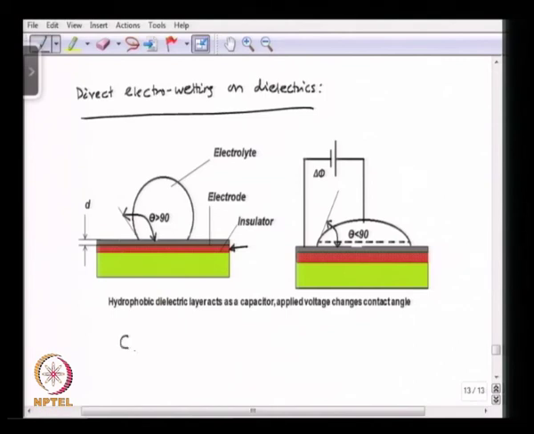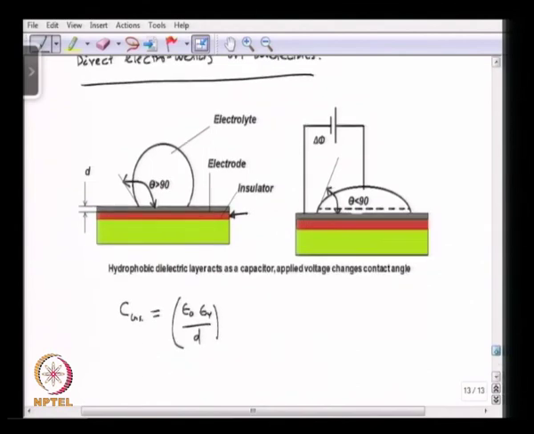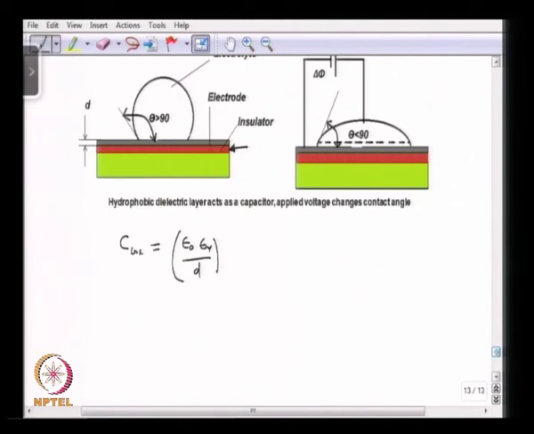The capacitance of the insulating layer, which can be controlled, is given by epsilon 0 epsilon r over d. In that case we would have sigma SL as sigma SL 0 minus C del phi square over 2.